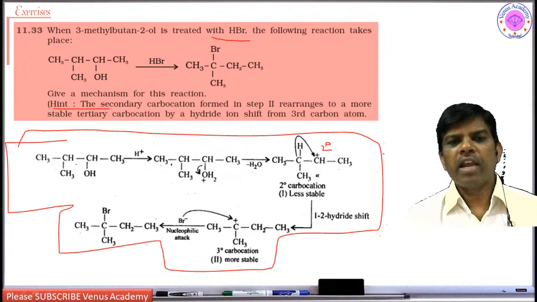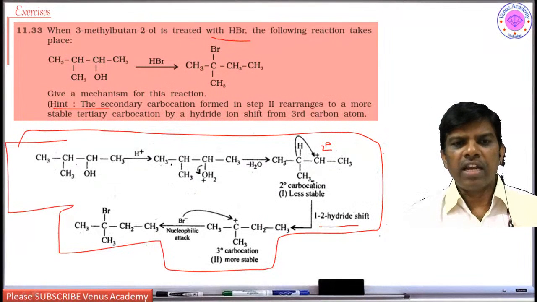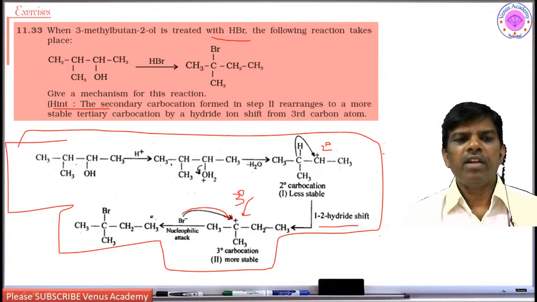So the secondary carbocation undergoes a hydride shift. A 1,2 hydride shift takes place. Upon the 1,2 hydride shift, what is going to form here? It is a tertiary carbocation. A tertiary carbocation is more stable than a secondary carbocation. This carbocation now takes up bromine to give this bromo compound.